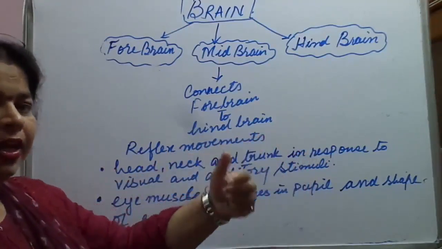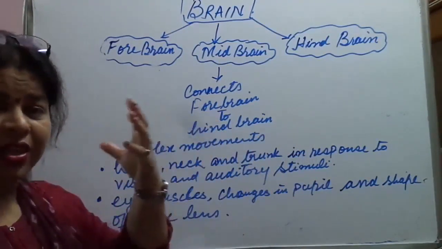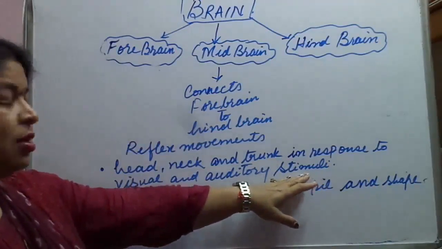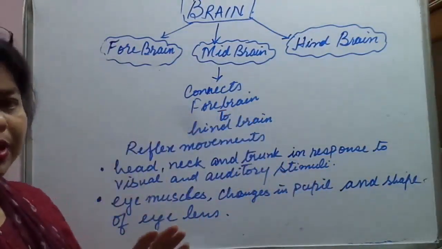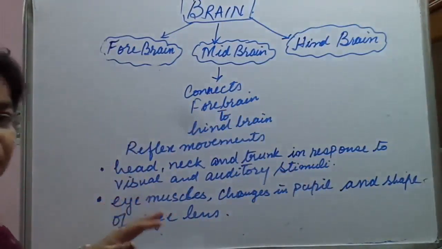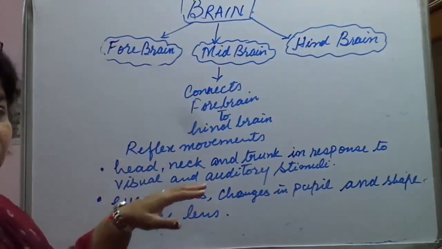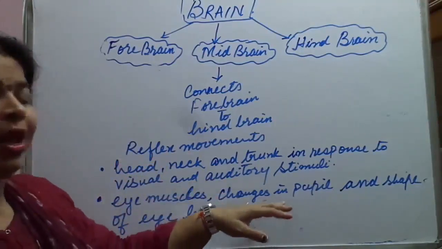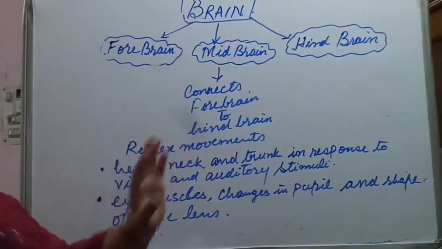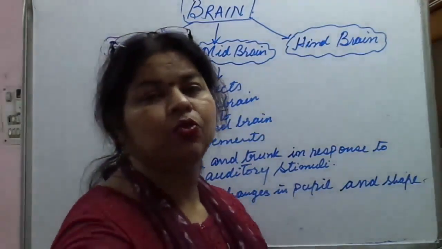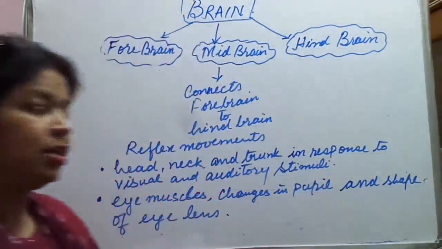Then it also controls the eye muscles, that is also reflex movement: changes in the size of the pupil and shape of the eyelids. So this is about the midbrain. If a question comes asking what the functions of the midbrain are, then you can write about it.